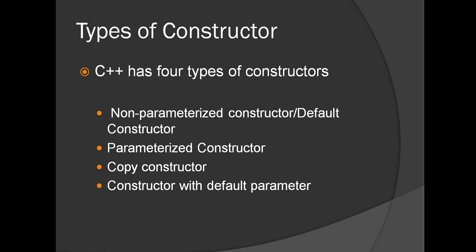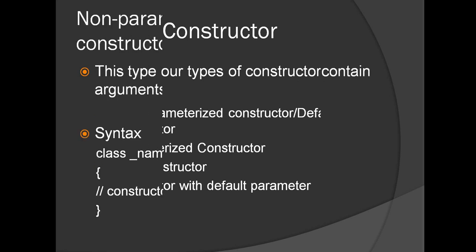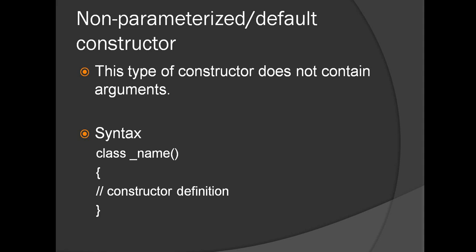The first one is non-parameterized constructor or default constructor. As the name suggests, we do not supply any arguments for the constructor. So that type of constructor we define as non-parameterized or default constructor. The syntax for the default constructor is the name of the class as such and open and close parenthesis, and within the curly braces we write code for defining the function of the constructor.